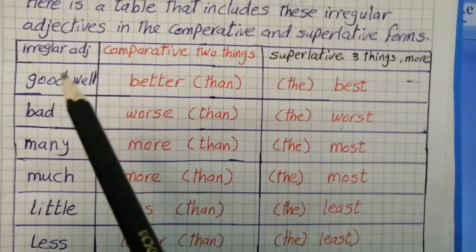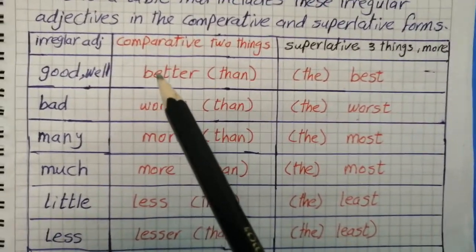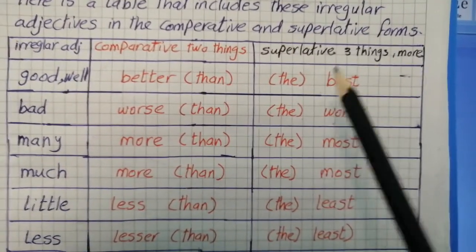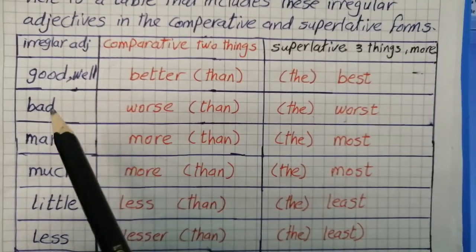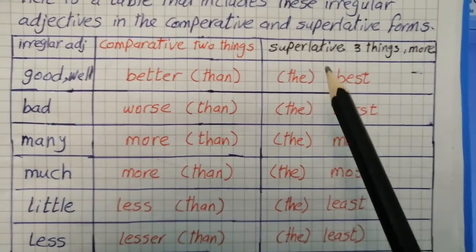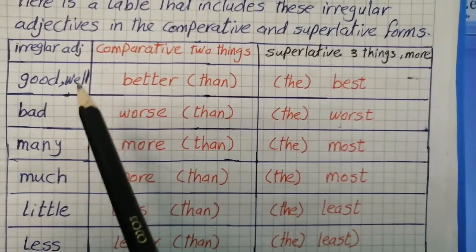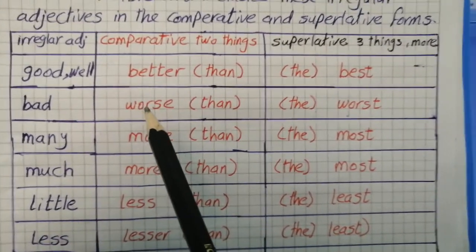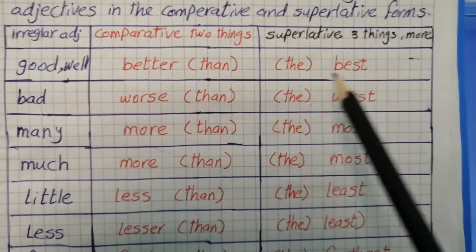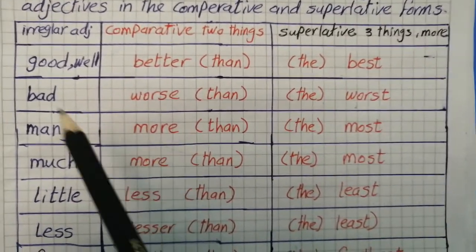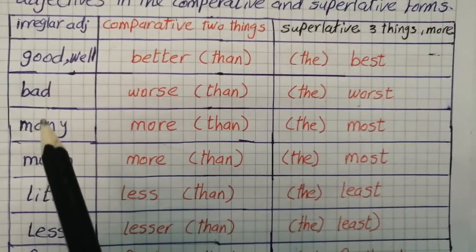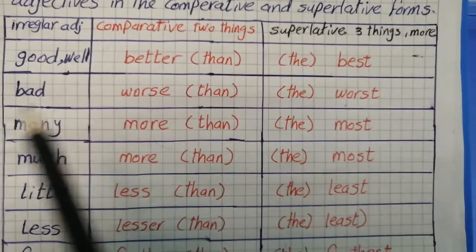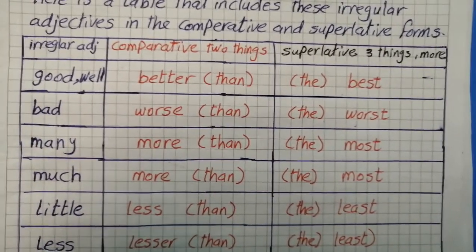No, it's irregular. Irregular means you must keep it or study its form by heart. Memorize it. When comparing between more than two, three or more, good in the superlative form will be best. So don't say goodest or wellest. It's wrong. It's irregular. Bad, comparative, comparing it to worse, worse than. Superlative form, the worst. Don't say better or baddest.